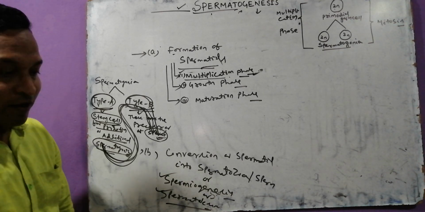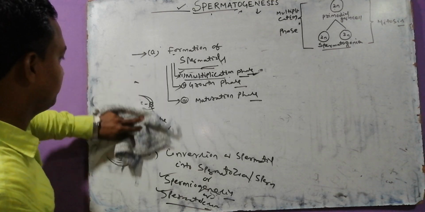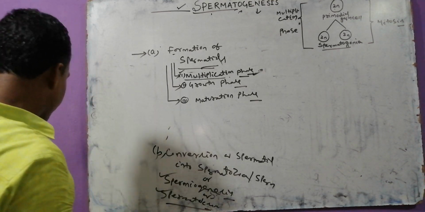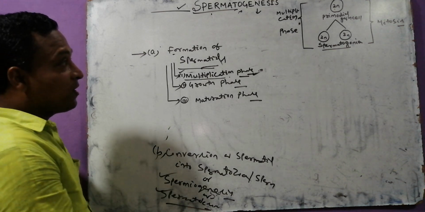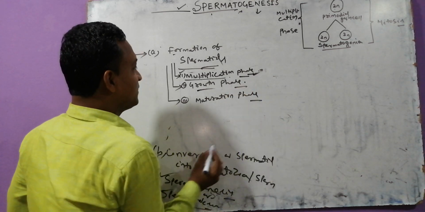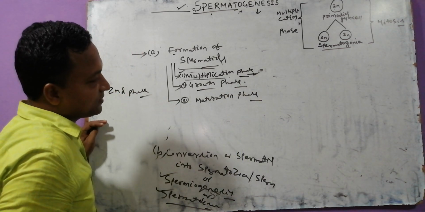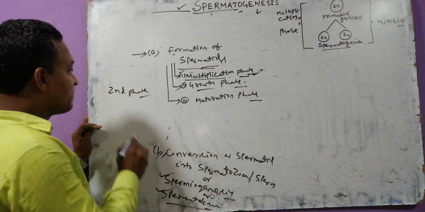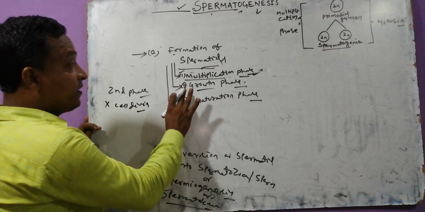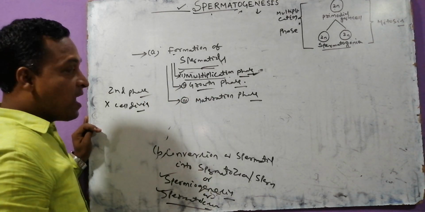Now we are talking about the next thing, the second phase. That is called the growth phase. Growth phase is the second phase. It doesn't involve any cell division. Here in the growth phase no cell division occurs.